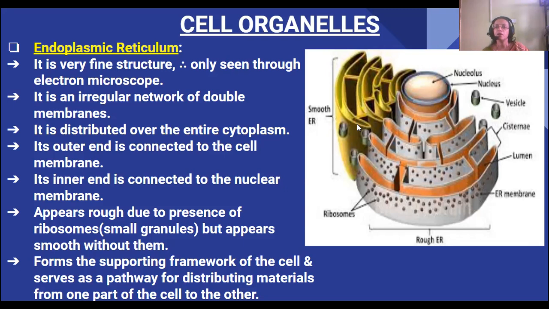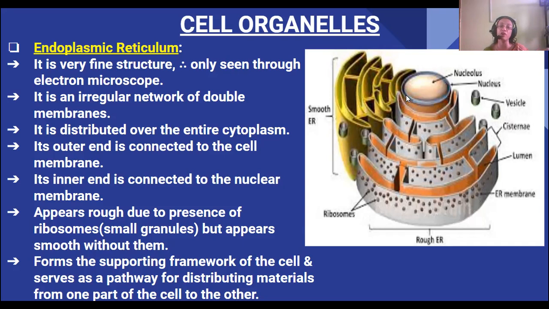So these are double layered. Some of them have ribosomes on them and some are smooth. Now, it is distributed over the entire cytoplasm. First, we are describing the structure of the endoplasmic reticulum.